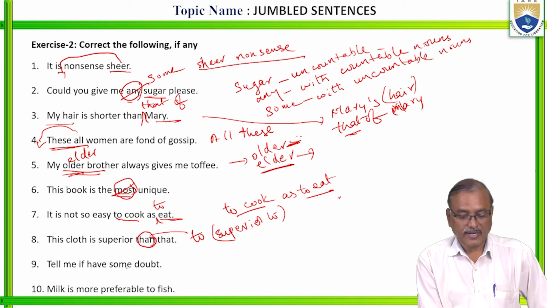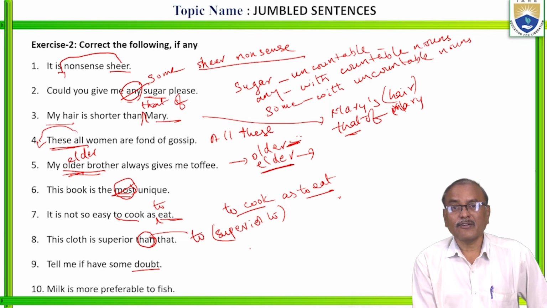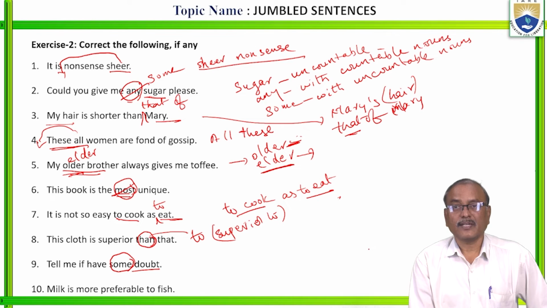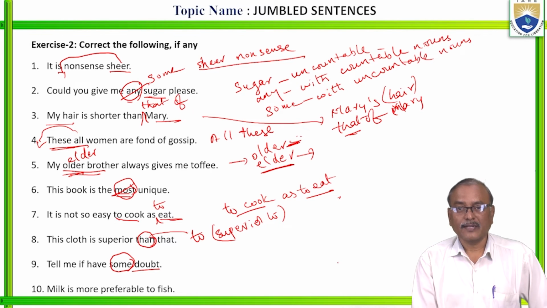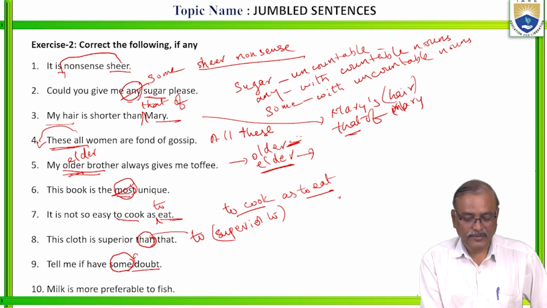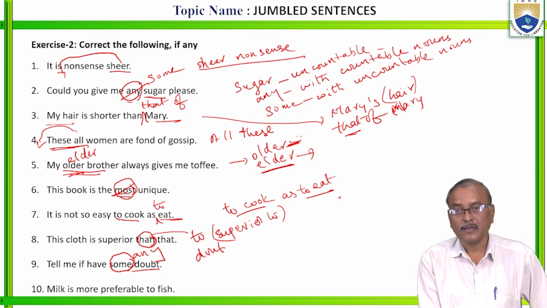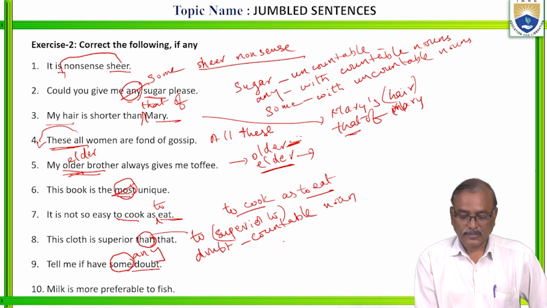Is it clear? What is wrong here? Doubt is a countable noun. Here some is used with uncountable nouns only. So what do you say here? Tell me if you have any doubts. Because doubt is a countable noun, so use any here. Any doubt is the correct one.